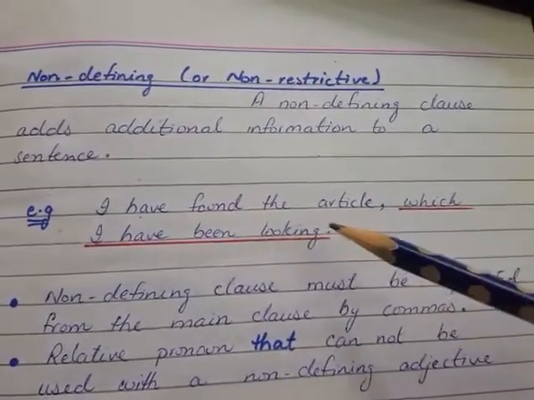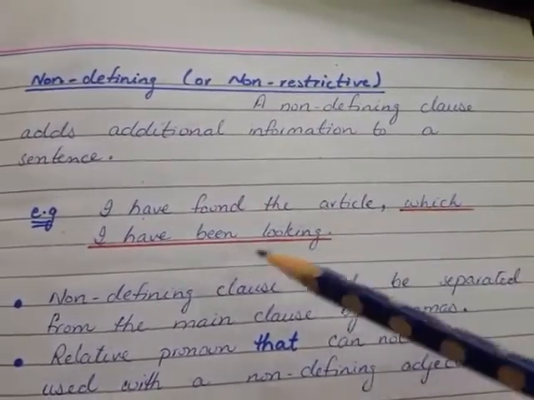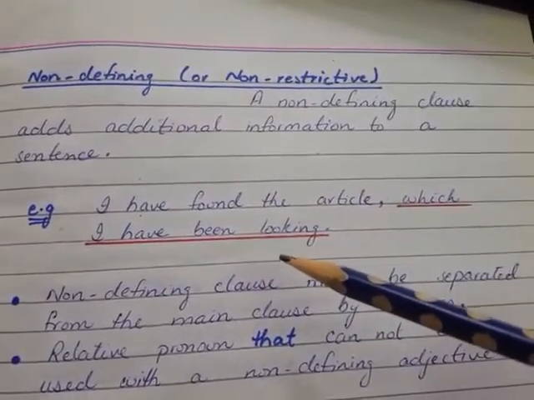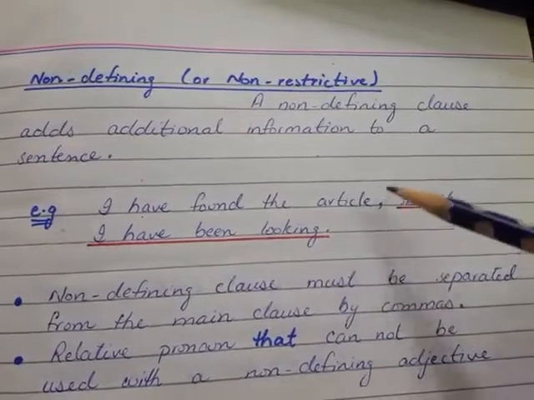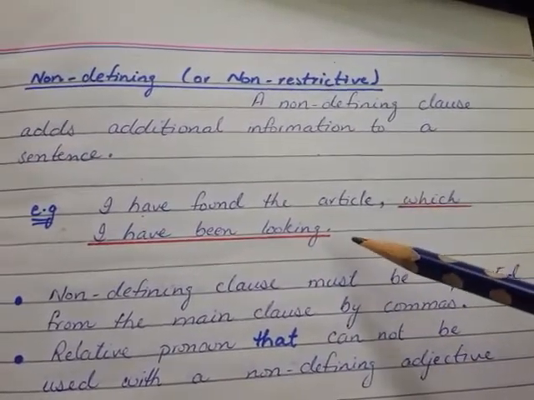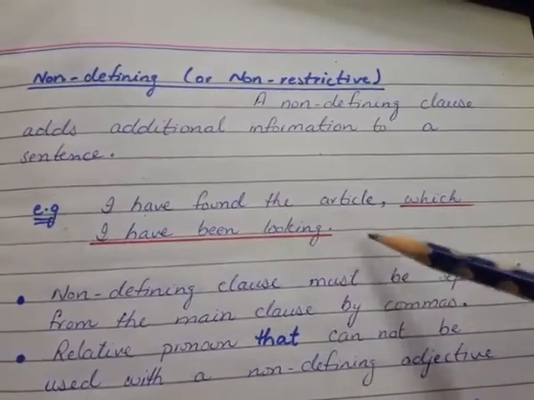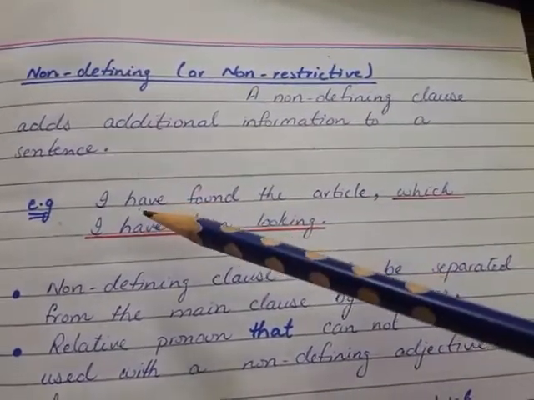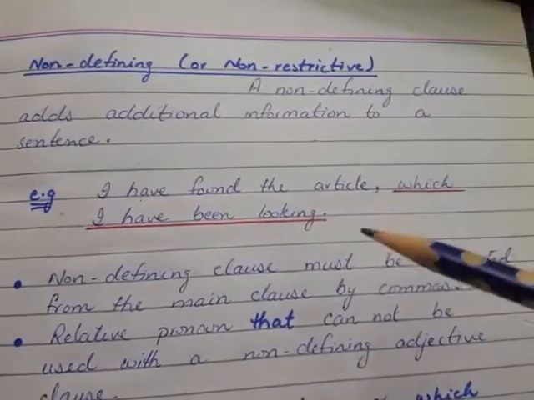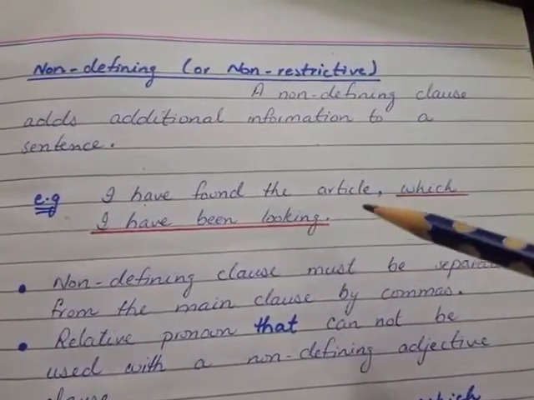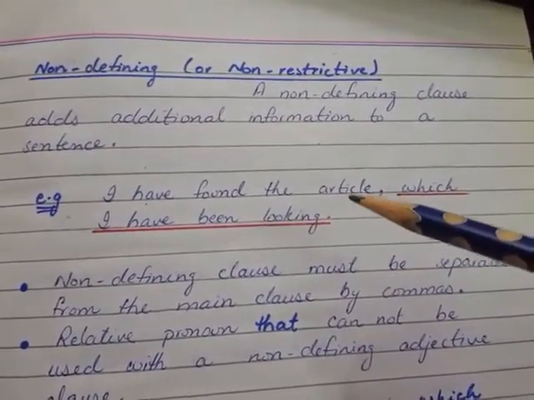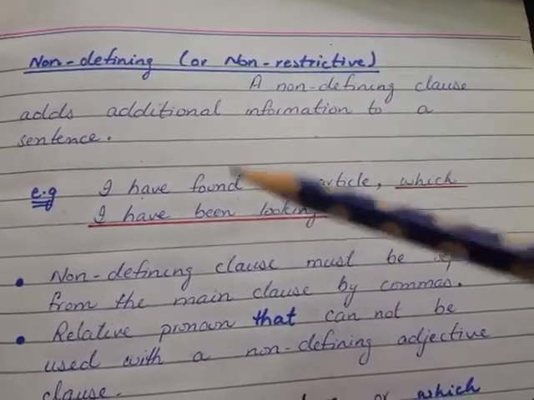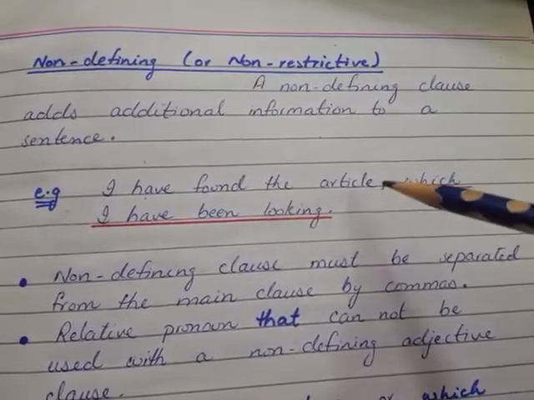I have found the article which I have been looking for. Which I have been looking for is the subordinate clause, and this is a kind of extra information, additional information which is not needed. And non-defining or non-restrictive type of adjective clause is separated from the main clause by putting a comma.